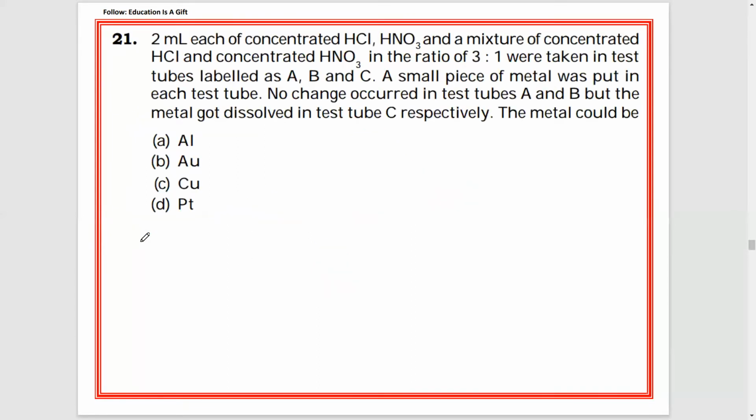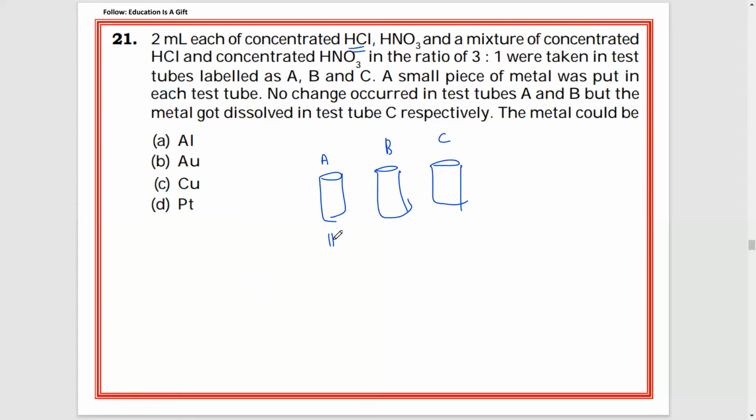2 ml each of concentrated HCl, HNO3 and a mixture of concentrated HCl and concentrated HNO3 in the ratio 3:1 were taken in test tubes labeled A, B and C. You see there are three test tubes, A, B and C. Now in test tube A, what they took?